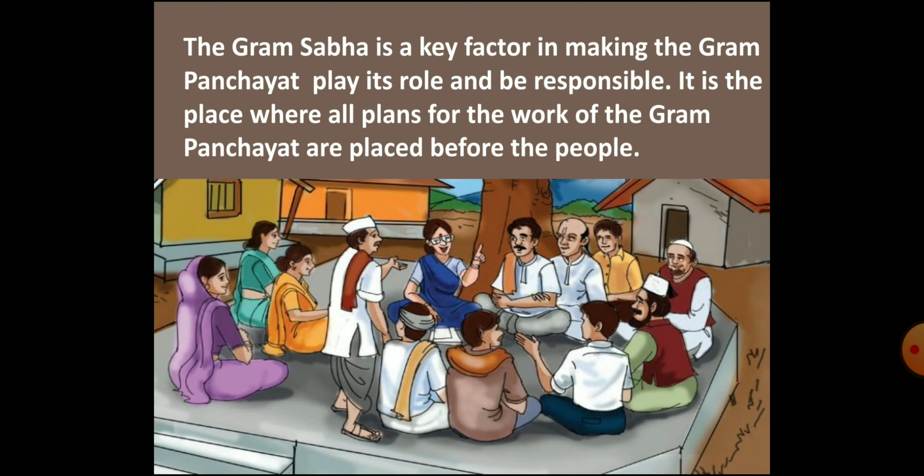So children, through these examples, you must have noticed that Gram Sabha is a key factor in making the Gram Panchayat play its role and be responsible. Gram Sabha is the place where all plans for the work of the Gram Panchayat are placed before the people. It is a meeting where people directly participate and seek answers from their elected representatives.